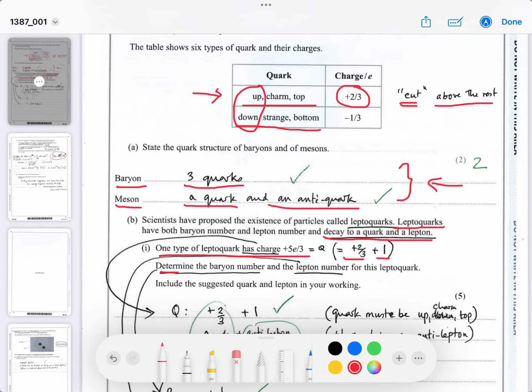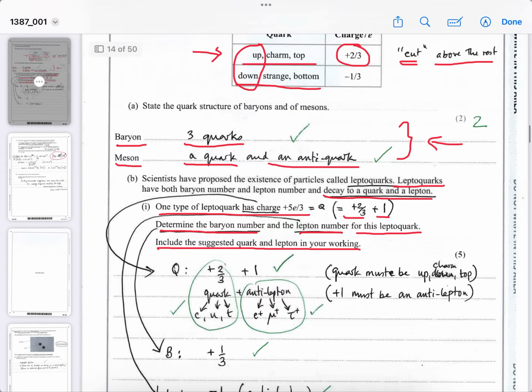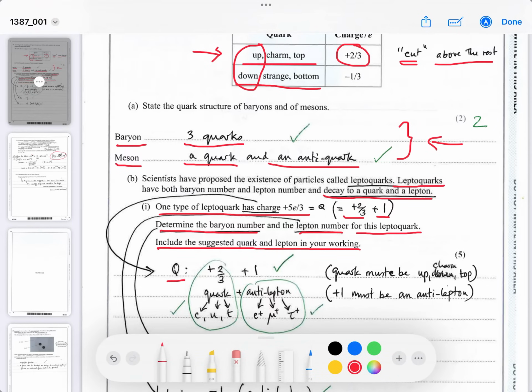It says determine the baryon number and the lepton number for this theoretical particle called leptoquark. Include the suggested quark and lepton in your working. All right, so this is about conservation laws in particle interactions, if you like. So, first of all, the charge. The charge is Q. So we've already done that.